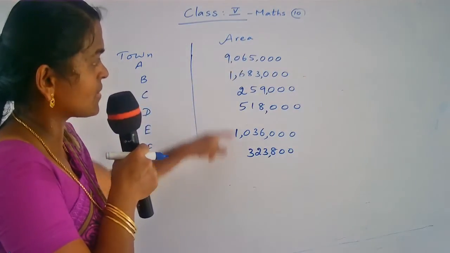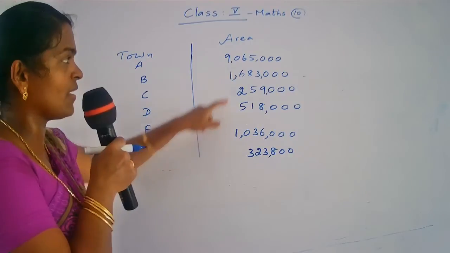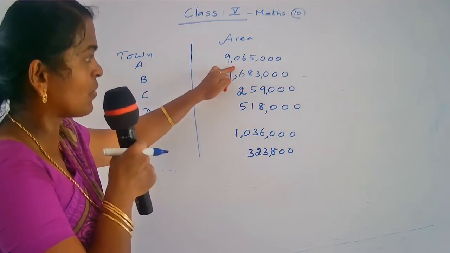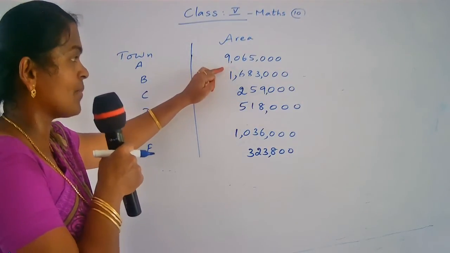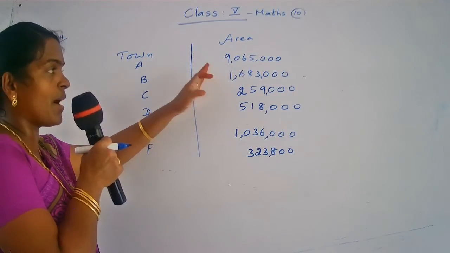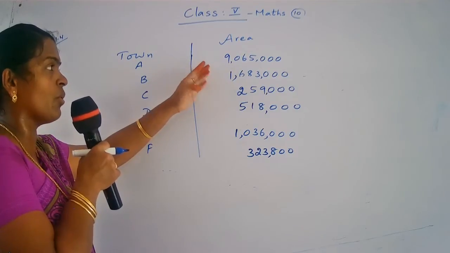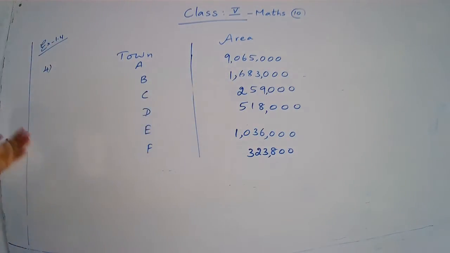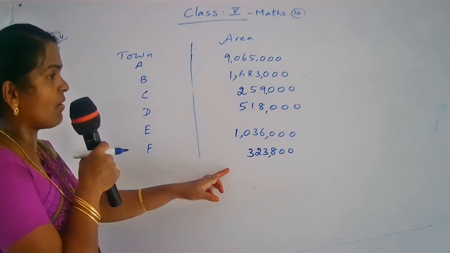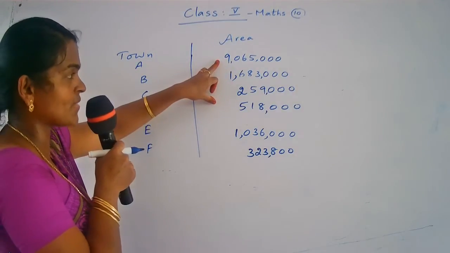You see these numbers. All the numbers are given in the International Place Value System. Yes, children. You see the comma. After every three digits, only one comma is there. In the International Place Value System, we mark the periods using these commas. So that's why these numbers are marked in periods using the International Place Value System.